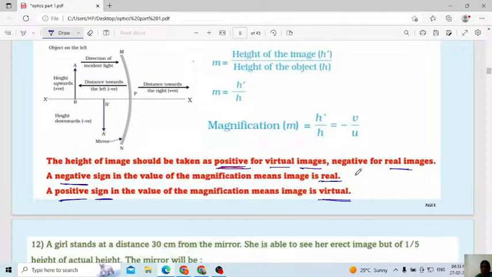Even one more, every time I will tell how you will get a real image by converging this one with the help of diverging rays.